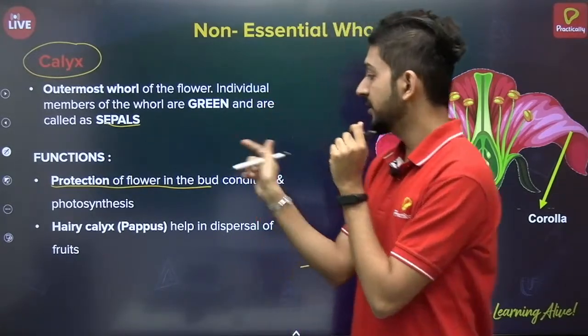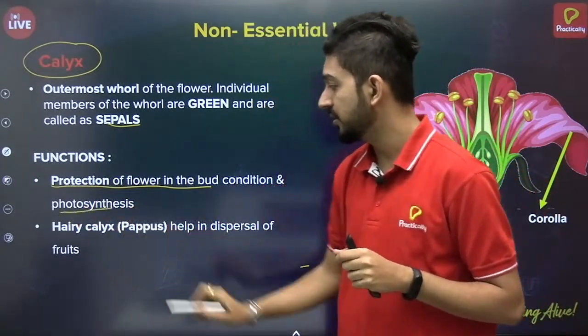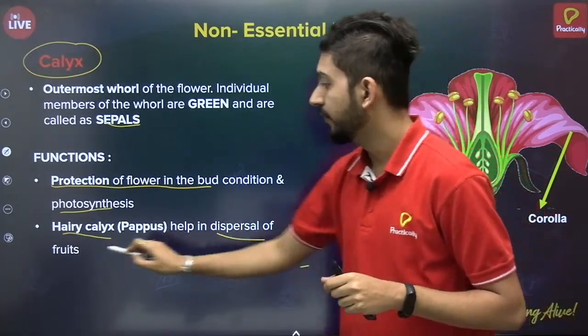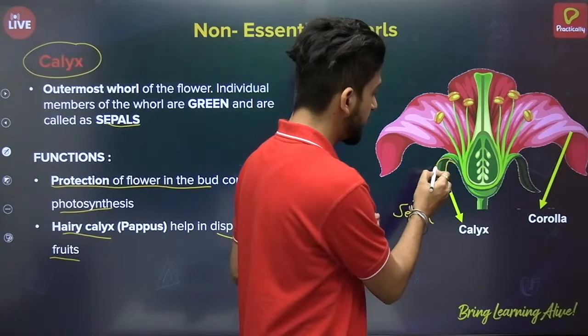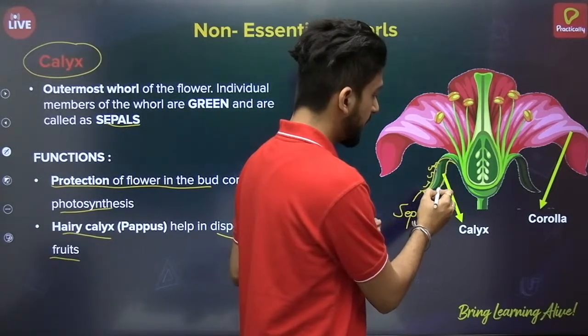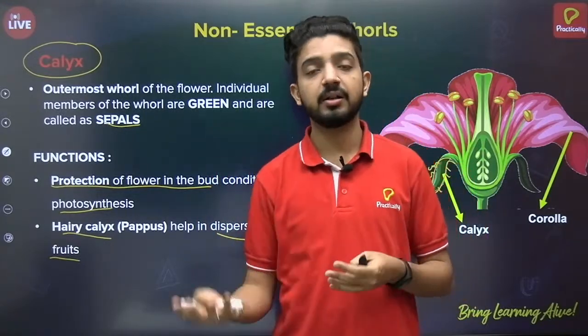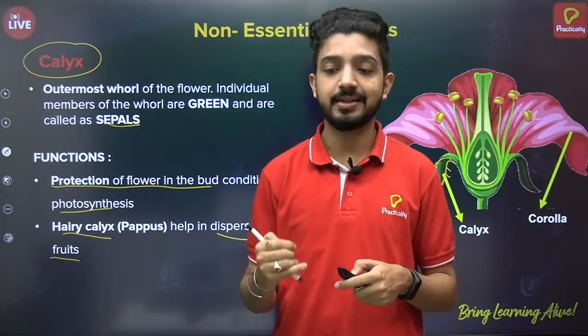That is the main function, and it also plays a role in photosynthesis. And hairy calyx helps in dispersal of fruits. Hairy calyx means some calyces have tiny hair-like structures, and they help in dispersal of fruits once fertilization and fruit formation have happened.